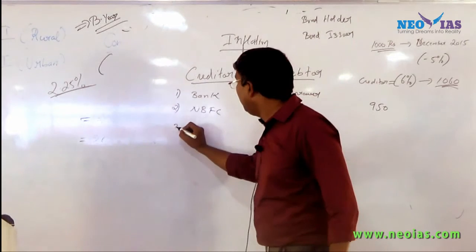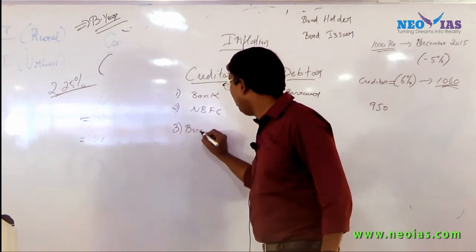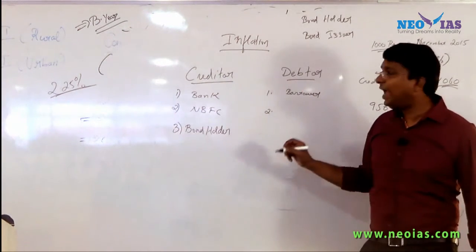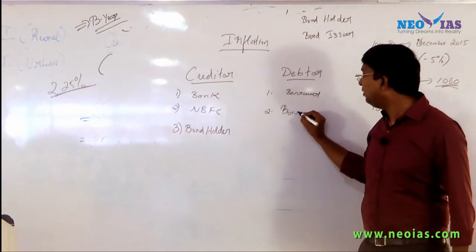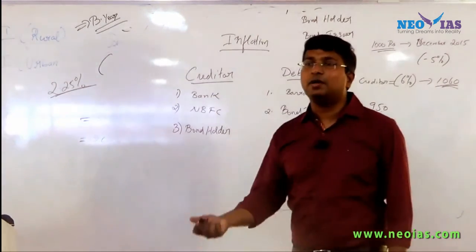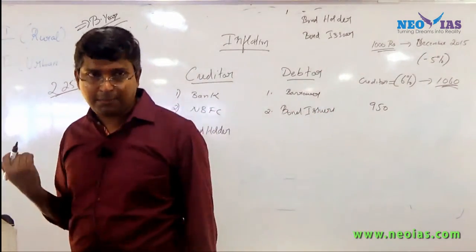Bond holder is a creditor because he has given money. Bond issuer has received money, so he is a debtor.